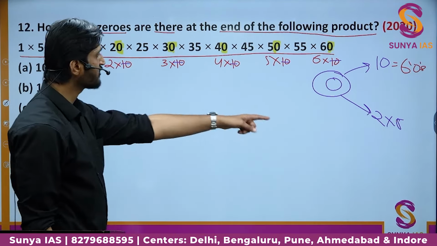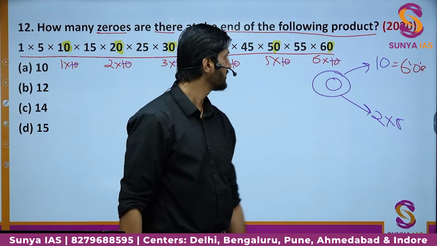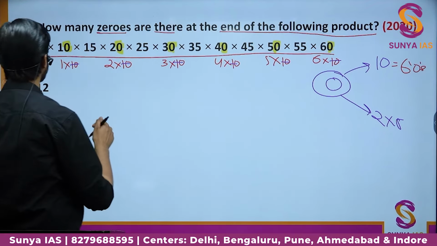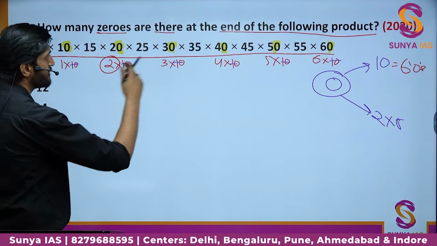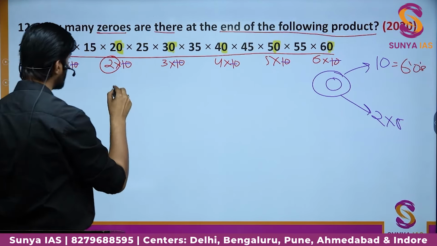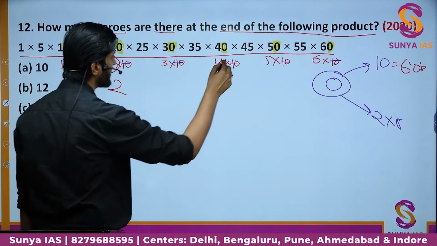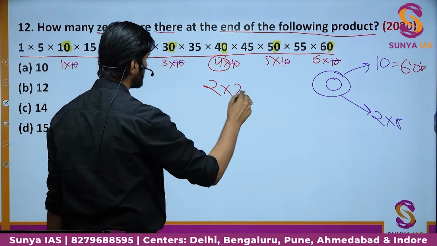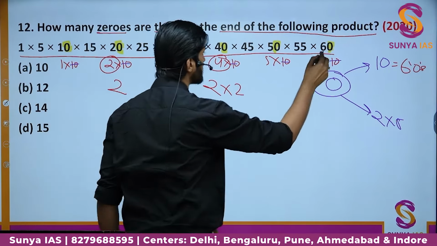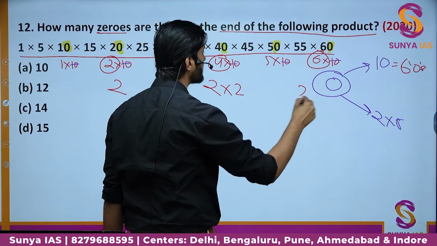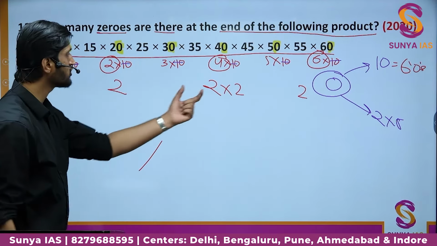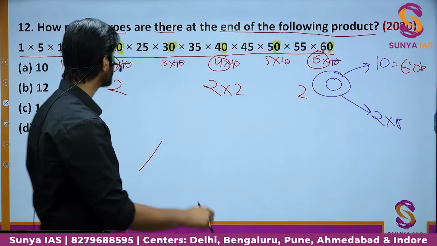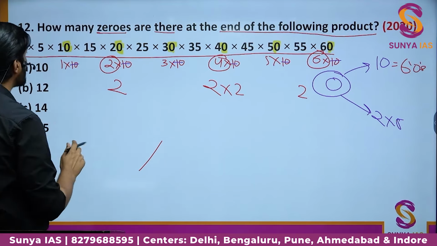What about the other way of getting 2 into 5? So here you can see, you have a factor of 2 here. So you have eliminated 10 because you are already counting it. So here we have 2. Here we have 4, which is nothing but 2 into 2. And here we have 6, which is having the factor of 2 into 3. Let us take 2 only. So we have 4 2's here. And accordingly, you can find a lot of 5's as well.